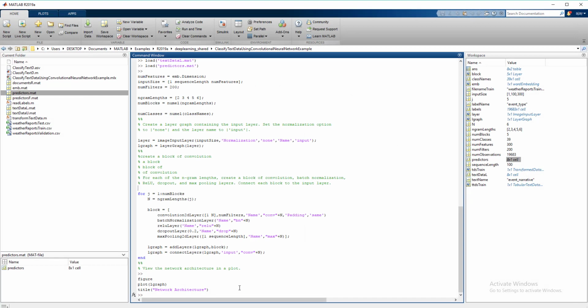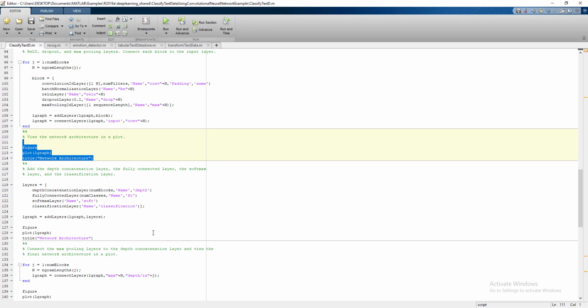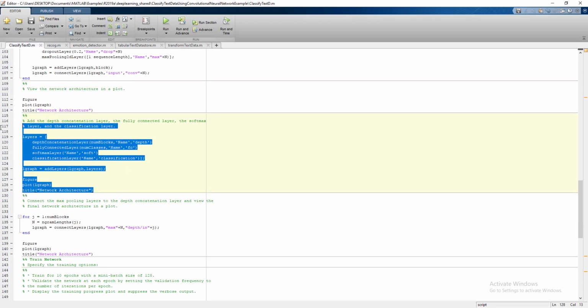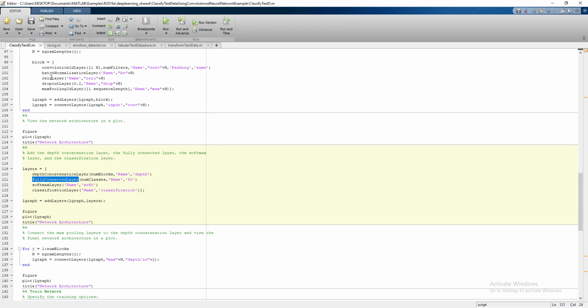Once we have such a model, it's time to draw an output softmax layer. So the output softmax layer will look like this. These are the built-in functions. You can get them from MATLAB or the internet. N stands for gram, but as I told you, the first convolutional layer, number of filters, and its convolutional name.